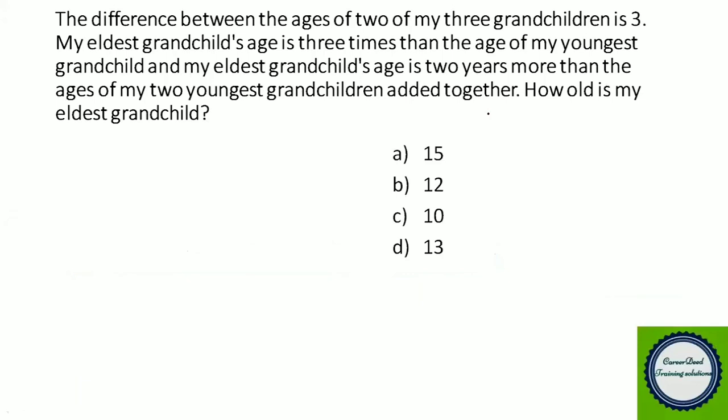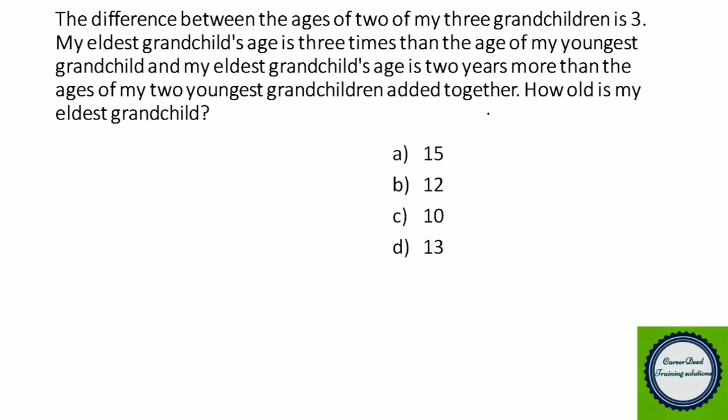Now, question number 1. The difference between the ages of two of my three grandchildren is 3. My eldest grandchild's age is 3 times the age of my youngest grandchild. And my eldest grandchild's age is 2 years more than the age of my two youngest grandchildren added together. How old is my eldest grandchild?